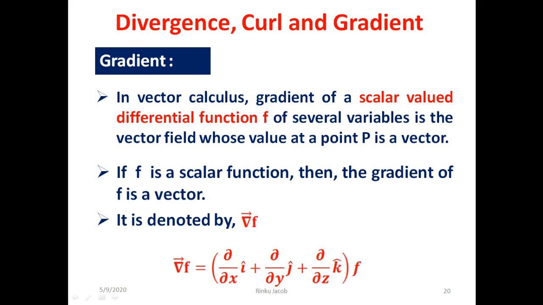Next we discuss gradient. In vector calculus, the gradient of a scalar valued differentiable function f of several variables is the vector field whose value at a point p is a vector. So if f is a scalar function, then the gradient of f is a vector. It is denoted by gradient f equal to ∂/∂x into i cap plus ∂/∂y into j cap plus ∂/∂z into k cap acting on f.